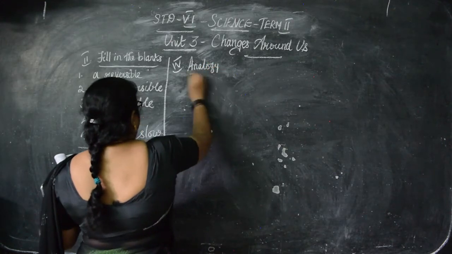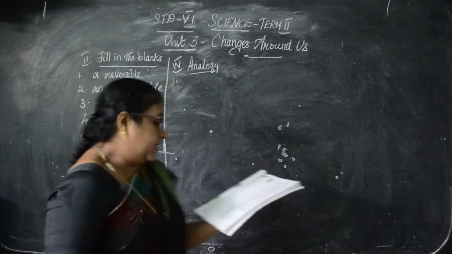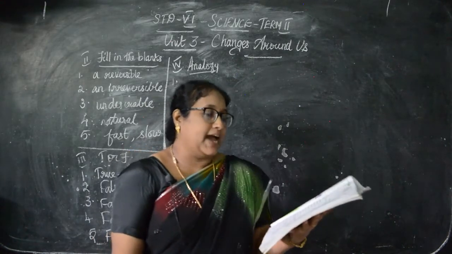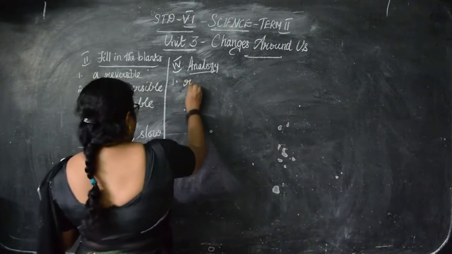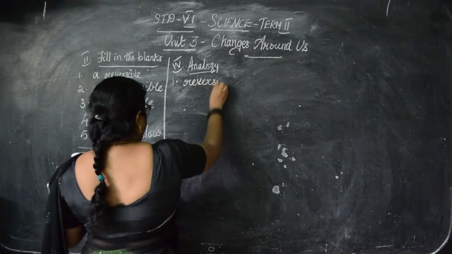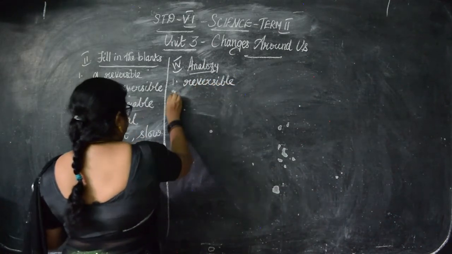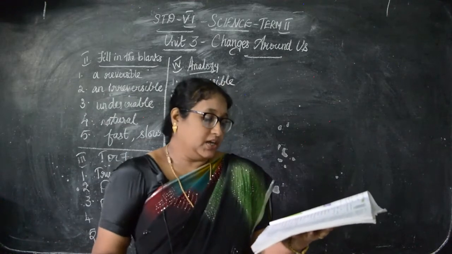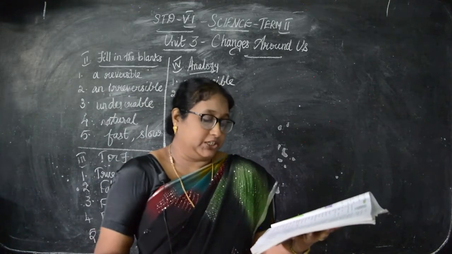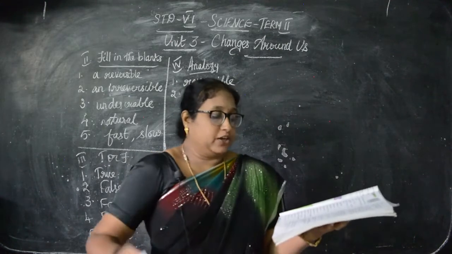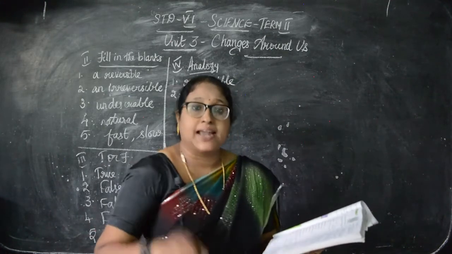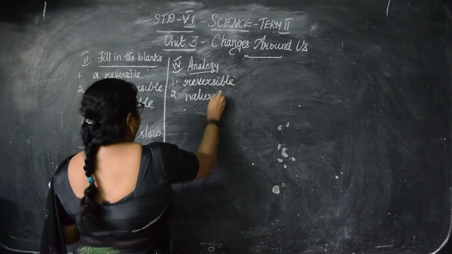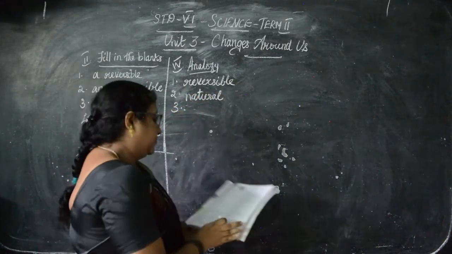For analogy, first one, curdling of milk, irreversible change they have given. Formation of clouds is dash change. What will you write? Reversible change. So you have to write reversible in the dash there. Then second, photosynthesis dash change. Burning of coal, human made change. Burning of coal is human made, and photosynthesis is natural. So in that dash you will write natural change.